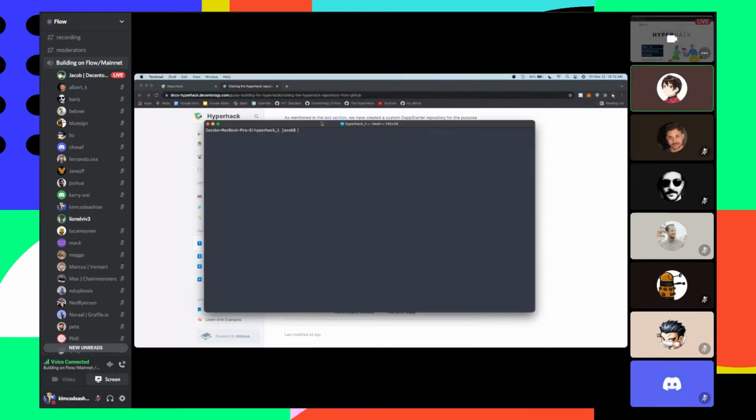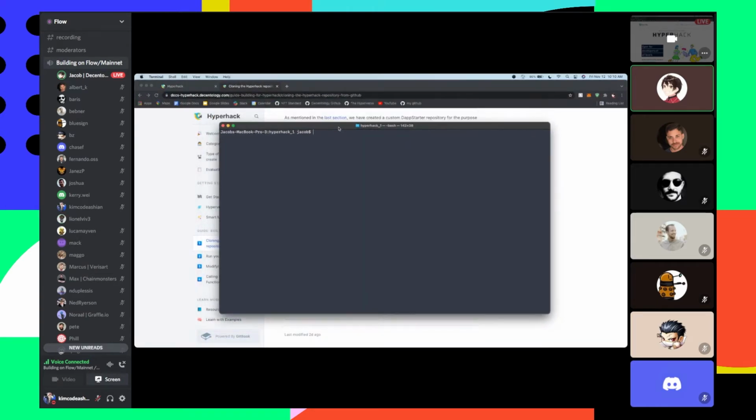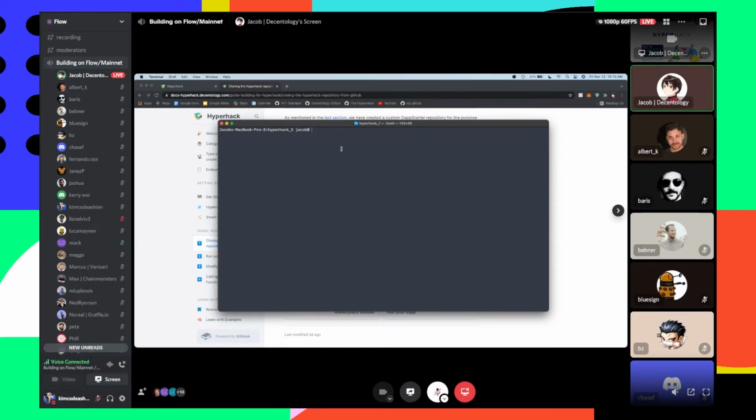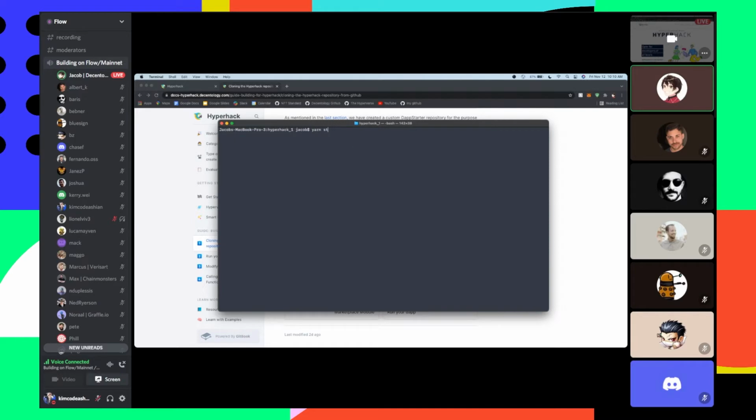And so I hope that you can see my terminal screen here. I've already git cloned this onto my computer, and I've already done the whole yarn process just to save some effort here. Of course, I would love to sit and chat through the wonderful yarn process, but I figured that would probably take a little too much time. So what I'm going to do is I'm just going to yarn start this project and get it running.